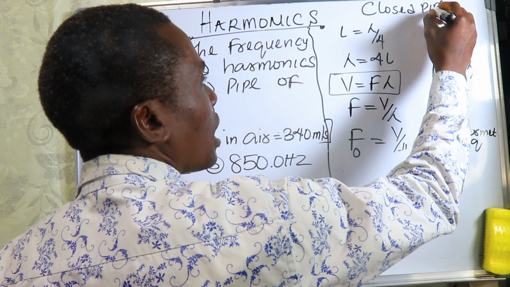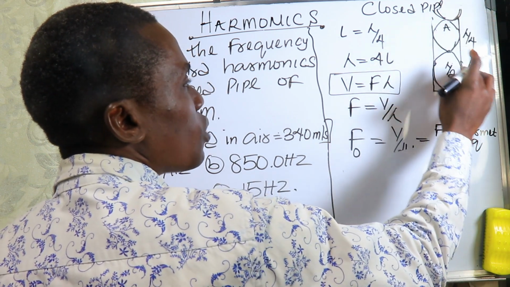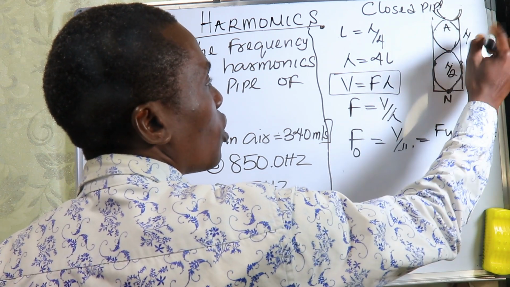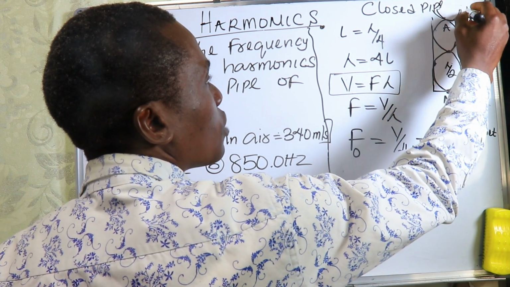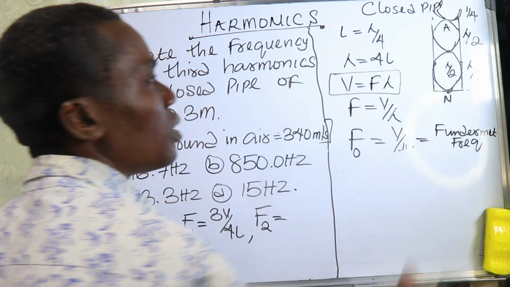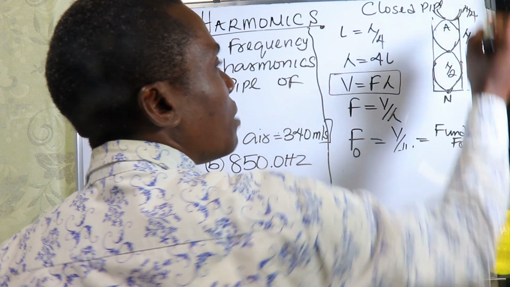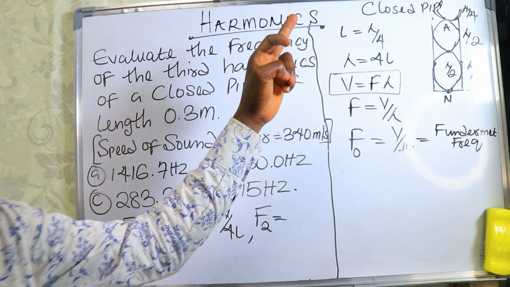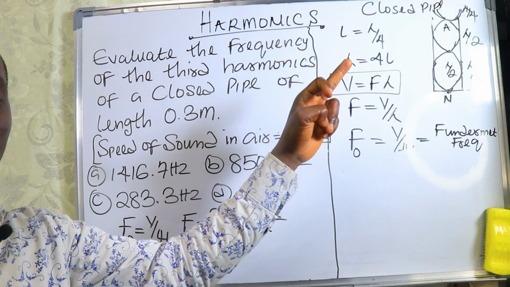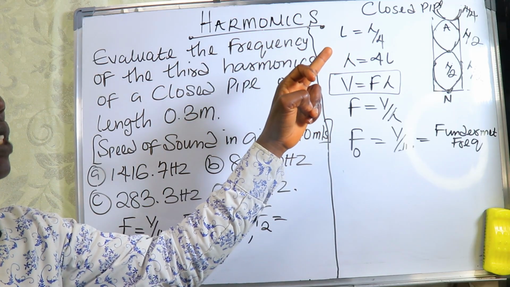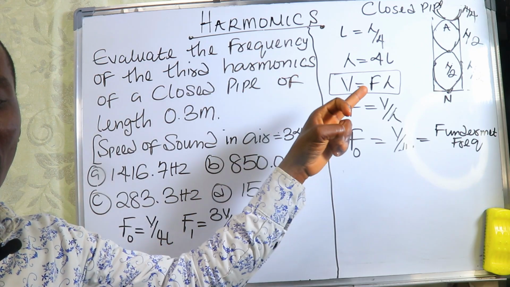It must end with an antinode. So if this one is half, this one will become half, and then we get 1 divided by 4. So this one will become lambda divided by 4. So we get lambda divided by 4 plus lambda divided by 4 plus lambda divided by 2 plus lambda divided by 2.